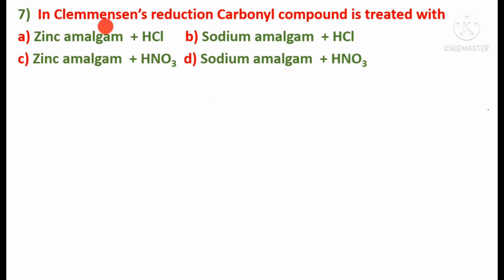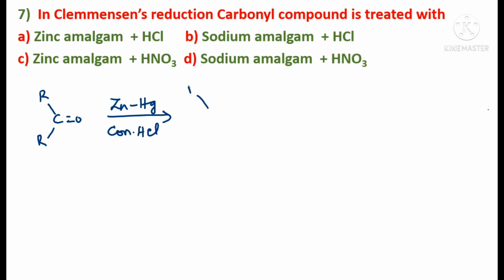Read the next question. In Clemmensen's reduction, a carbonyl compound is treated with zinc amalgam plus HCl, sodium amalgam plus HCl, zinc amalgam plus nitric acid, or sodium amalgam with nitric acid. We shall see what happens in Clemmensen's reaction first. A carbonyl compound, C double bond O, with R. In the presence of zinc amalgam and concentrated HCl, we will get a hydrocarbon, R, then CH2.